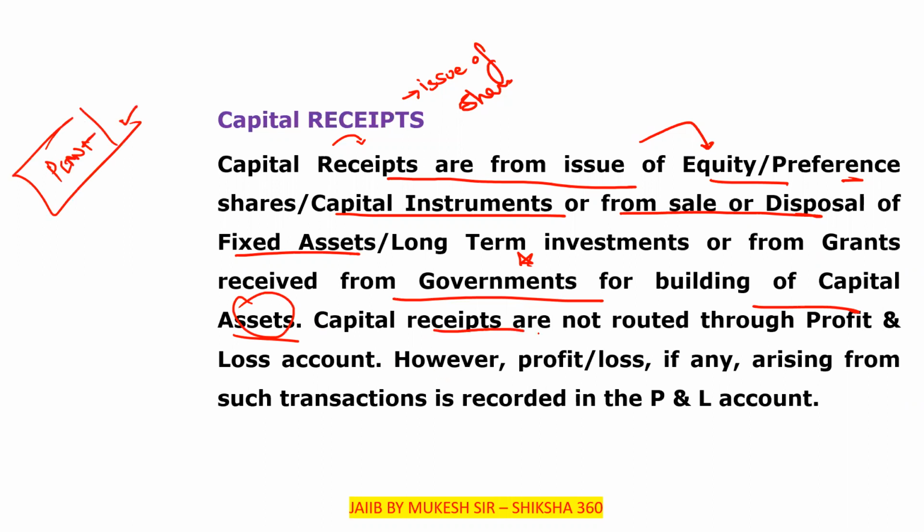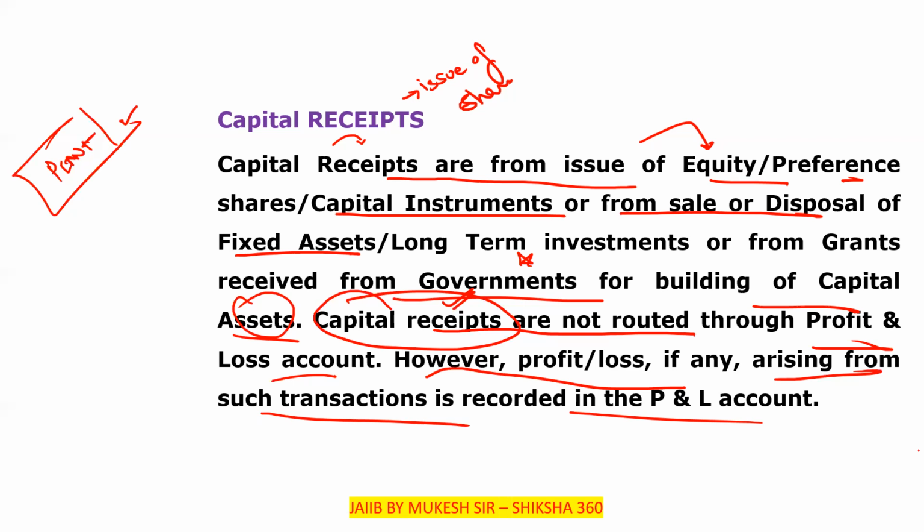So capital receipts are not routed through the profit and loss account. However, if any profit or loss arises from such a transaction, it is recorded in the profit and loss account.